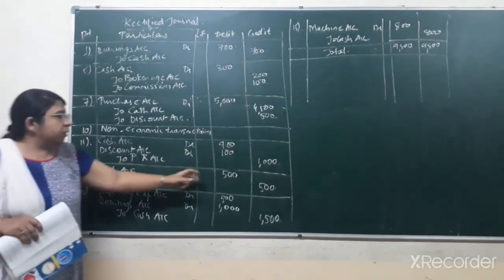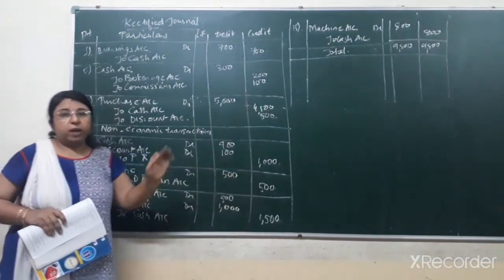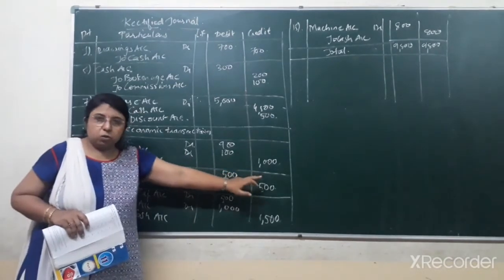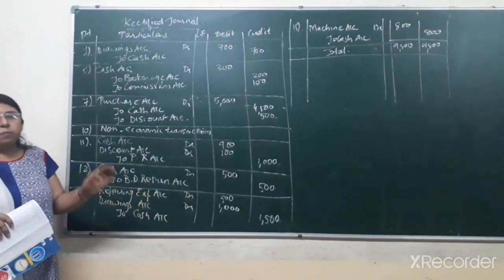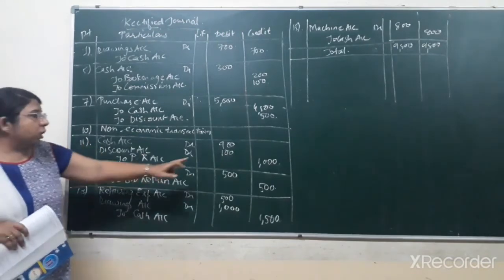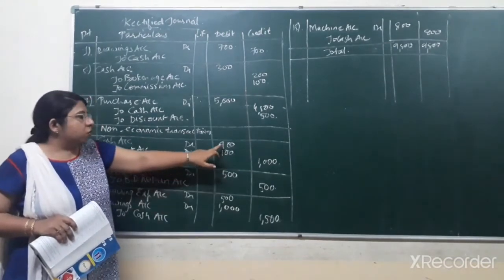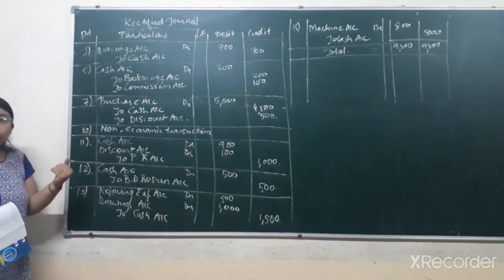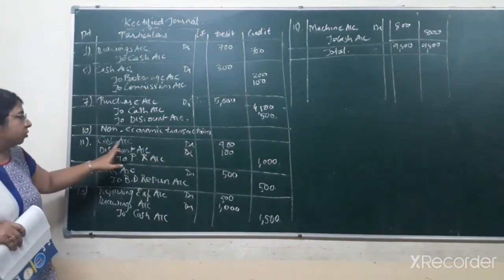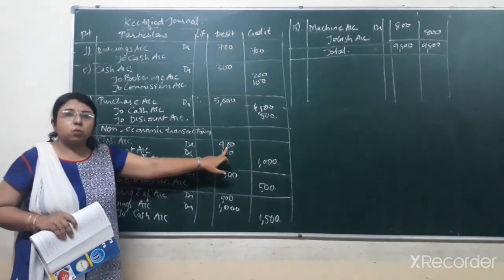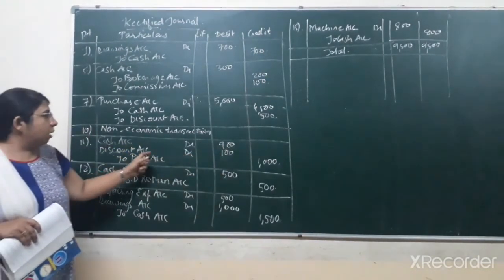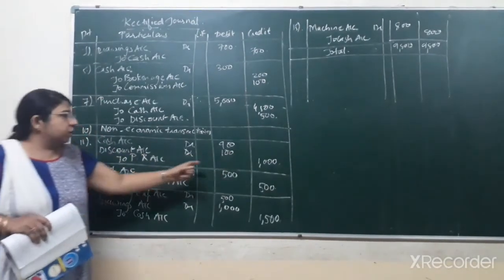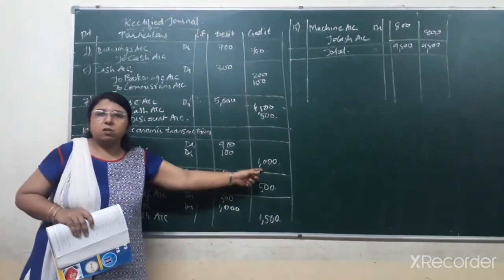And to purchase return account credit, that is 20% of 5,000, that will come to 1,000. Out of 1,000, 10% cash discount, that would come to 100 rupees. So the remaining 900 rupees we are receiving from Vivek. So cash receipt, debit what comes in, that is rupees 900. Discount allowed, discount given, that is rupees 100, so it is an expense. And to purchase return account credit, that is rupees 1,000.